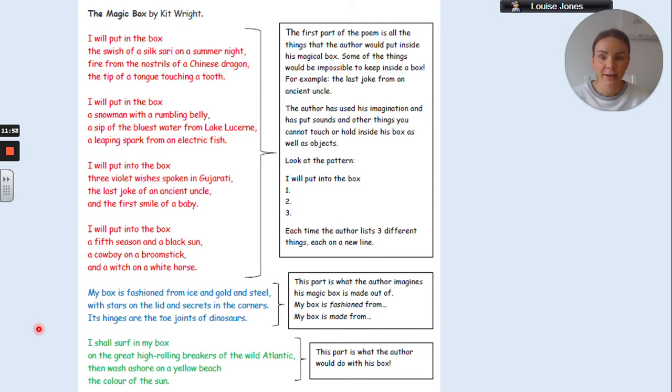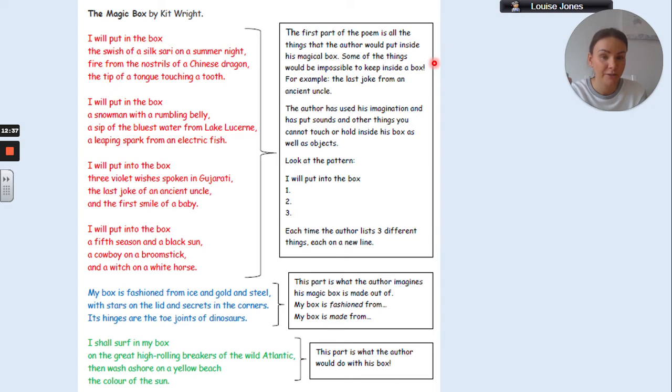To help us to do that, we need to look at the poem in a bit more detail and think about how the poet has created the poem. It has been broken down into three sections, and the three sections are in three different colours to help you see. So you've got the first four verses, 1, 2, 3, 4, the ones in red. The first four verses are just a list of things that the author would put inside his magical box, okay? And it's a collection of memories that he's got, things that make him happy.